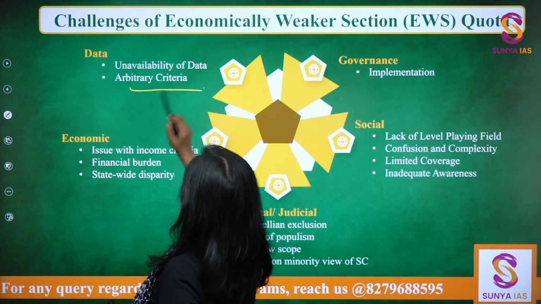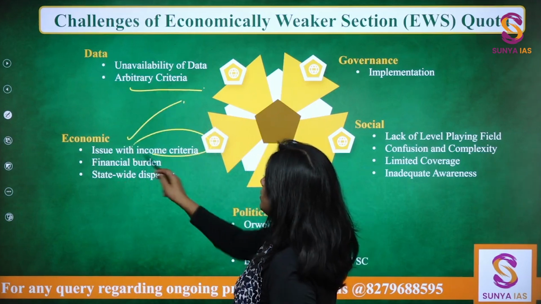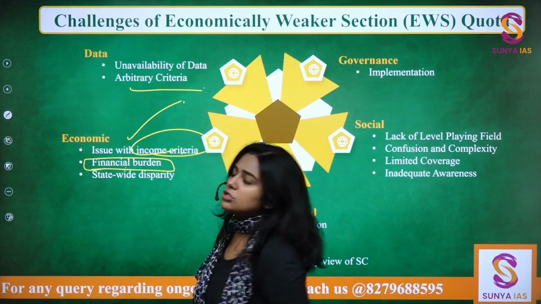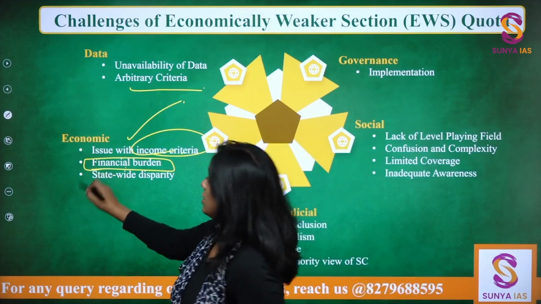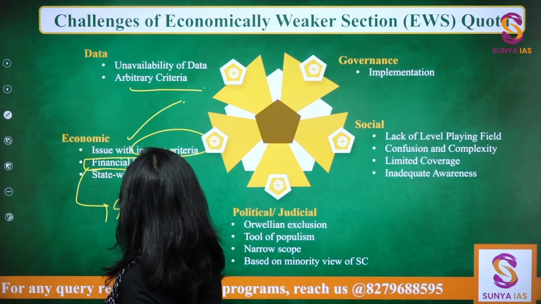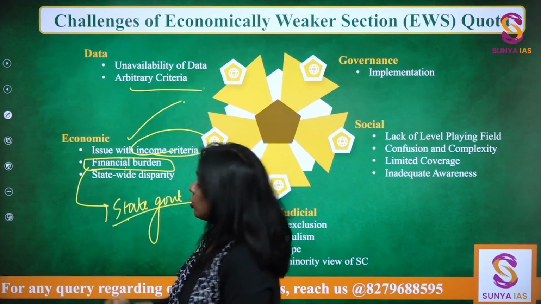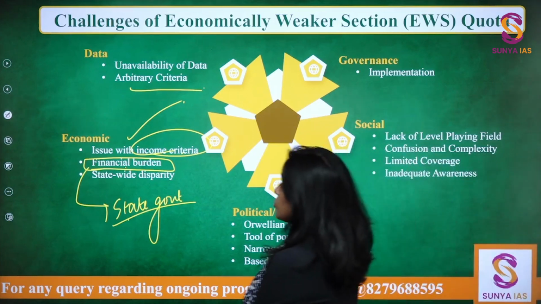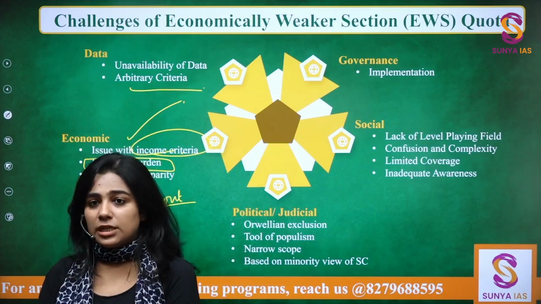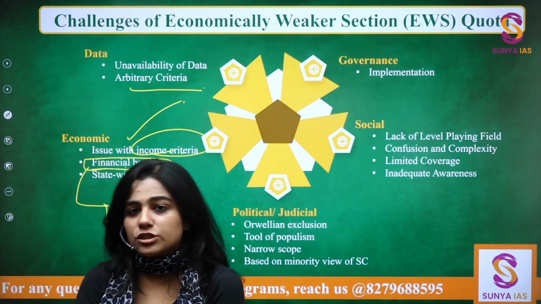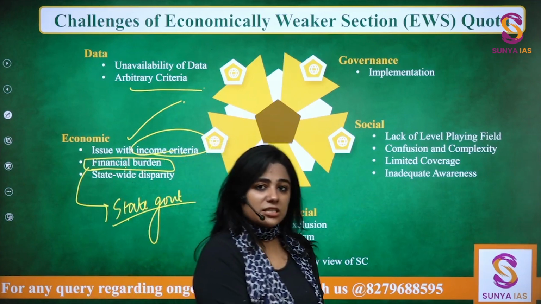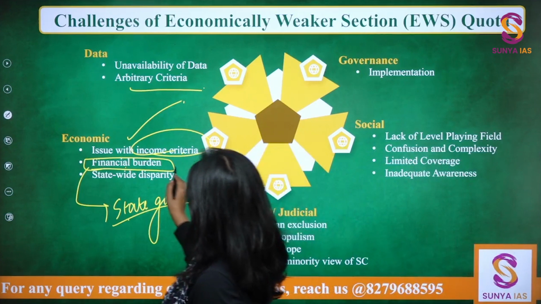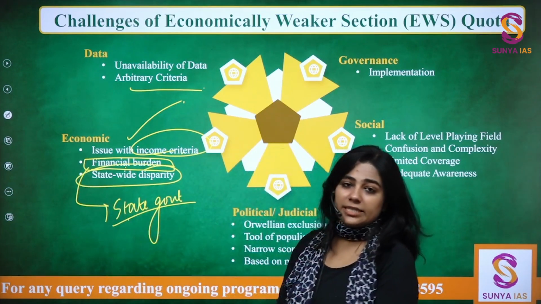It's arbitrary criteria. Then economically, there's of course the issue with income criteria. It will also create a financial burden on the states, and state governments who already are overburdened debt wise, who already are having major issues when it comes to giving affirmative action. They will have to create this entire infrastructure for the EWS reservation, and this will reduce their independence. Then statewide disparity is there.